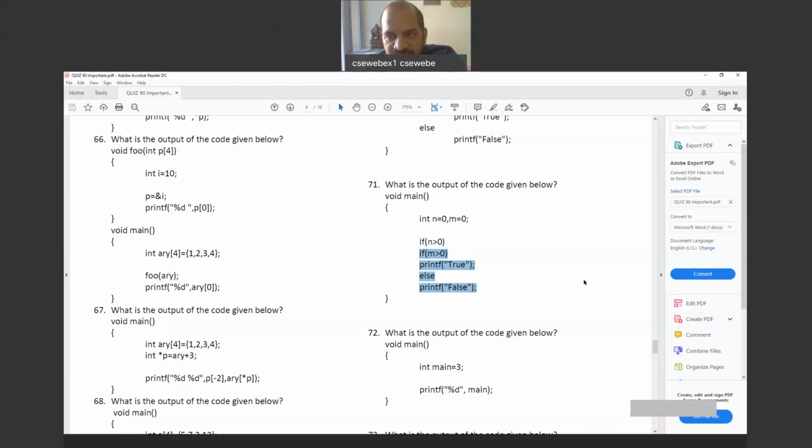Any doubt, or is this clear? The selected statements are inside the first if. Even if you want to write braces, open a brace under the first if and close a brace after the printf false, right?